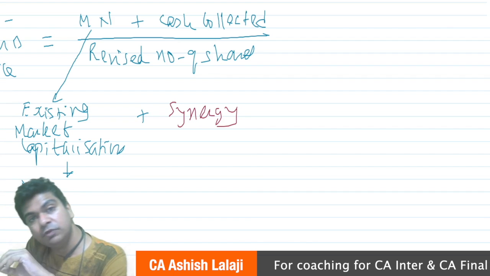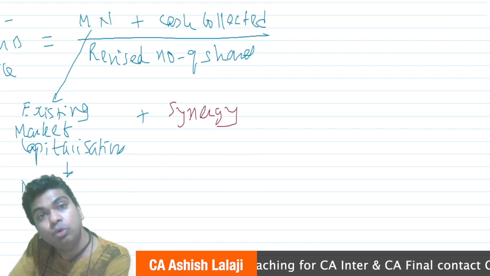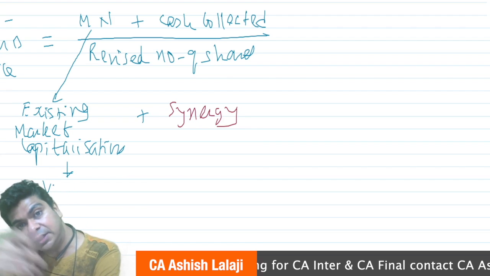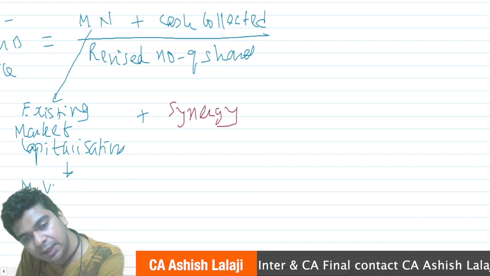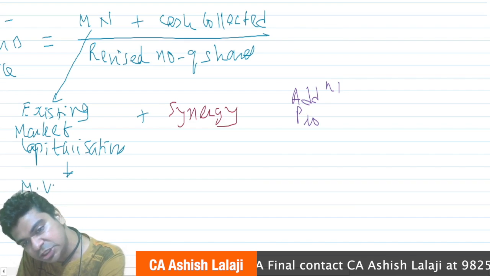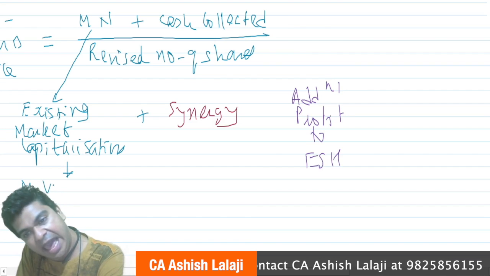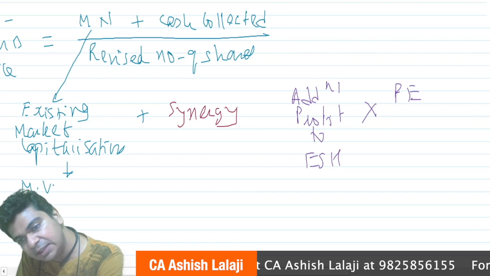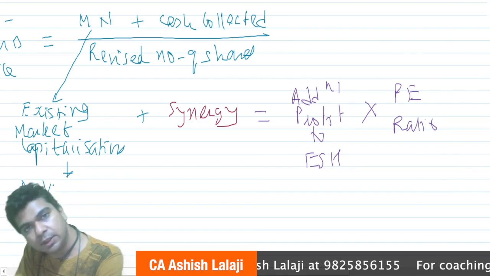Let us say we are of the view that because of the rights issue, the profit of the company will increase by so and so amount. So we are expecting additional profit. We will take the additional profit to equity shareholders and multiply this by the PE ratio. This will give me synergy.